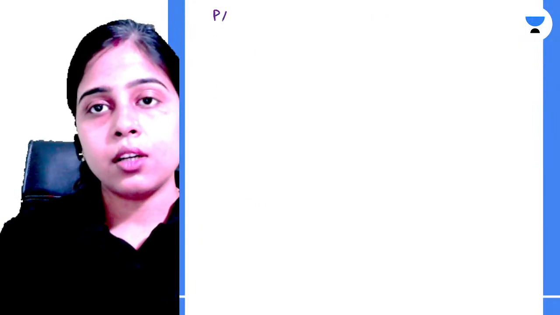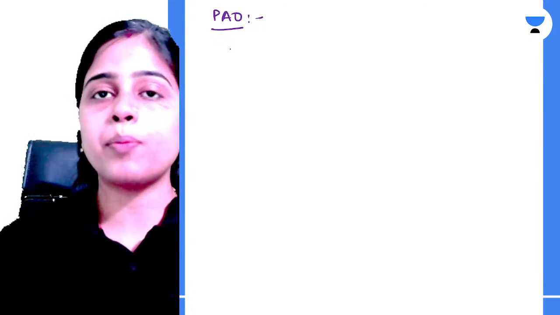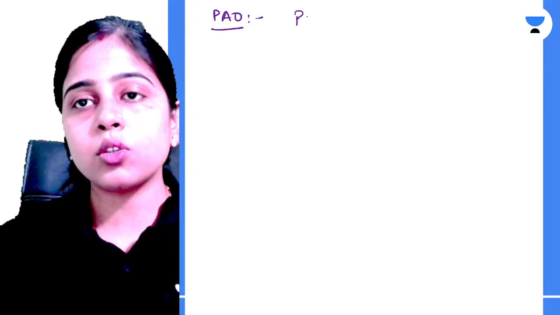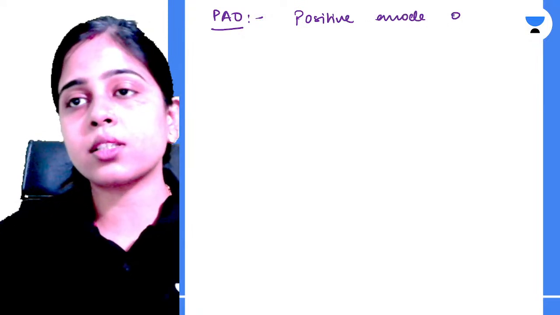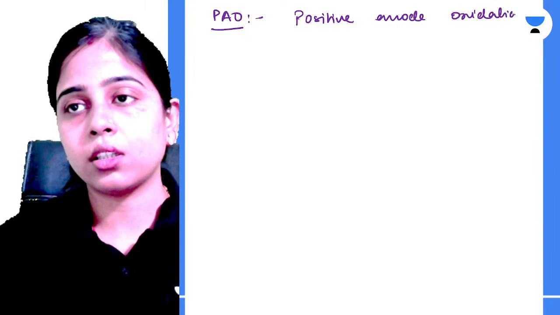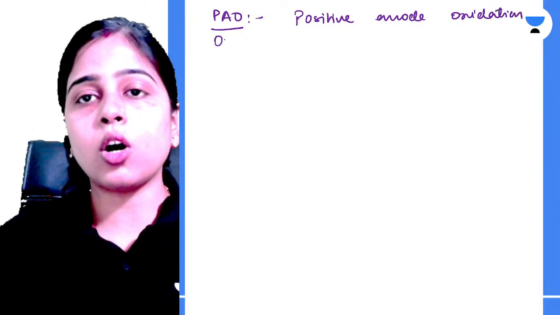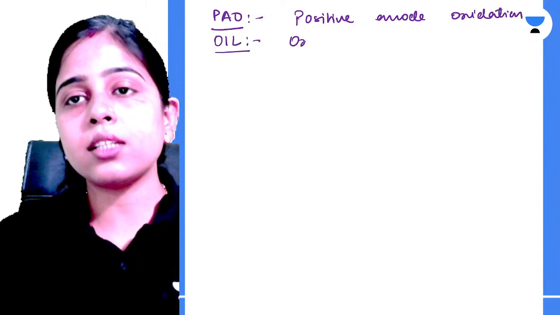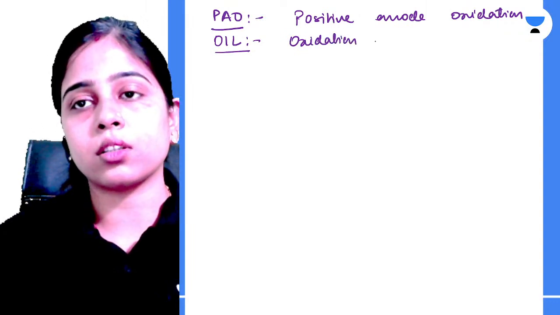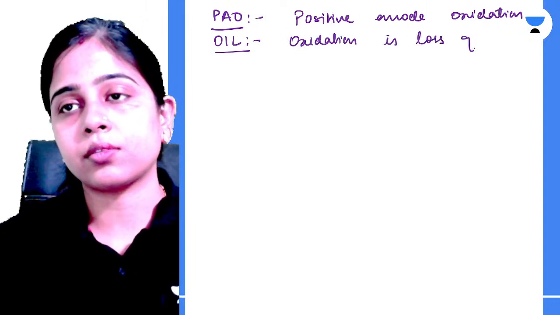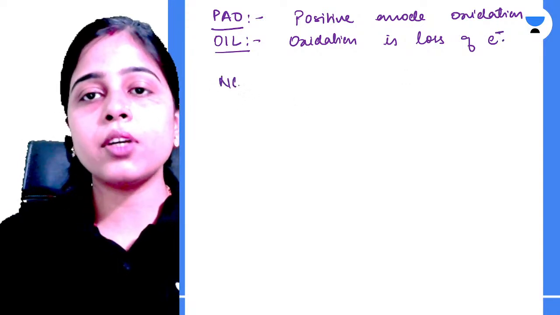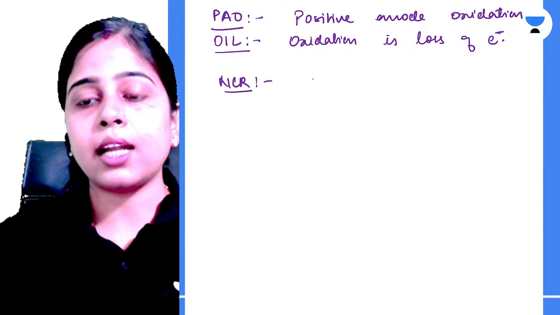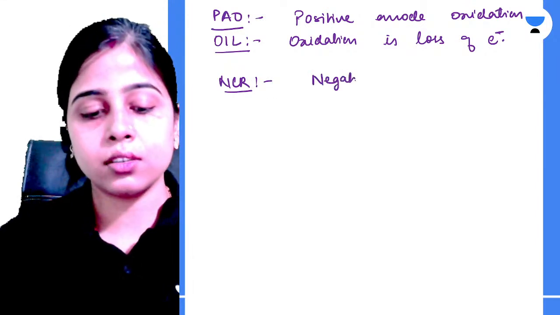So now let's understand four terms. First is your PAO, not pav bhaji but pav, so you can remember it in that way: positive anode oxidation. Second is your OIL, that is oxidation is loss of electron. Clear? Then we have your NCR, that is negative cathode reduction.